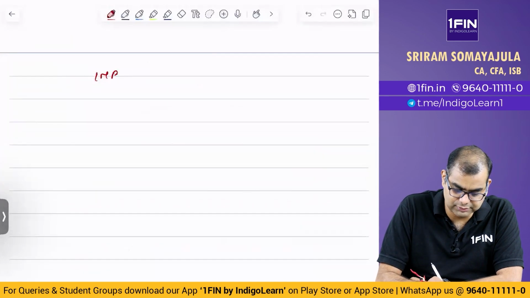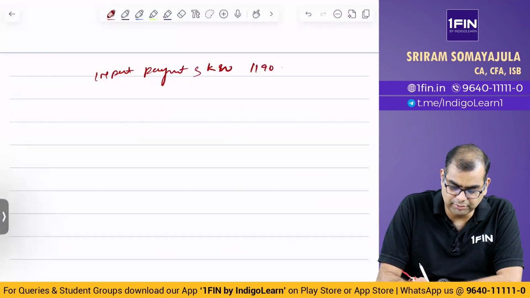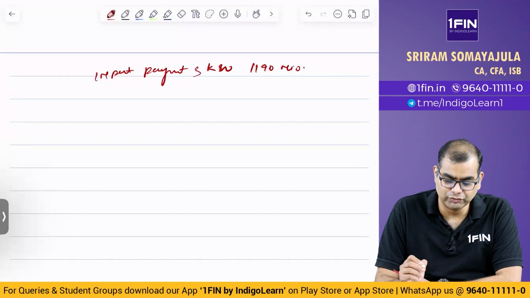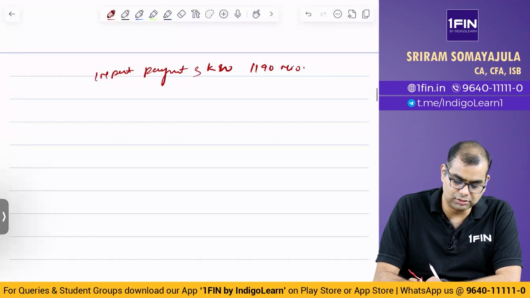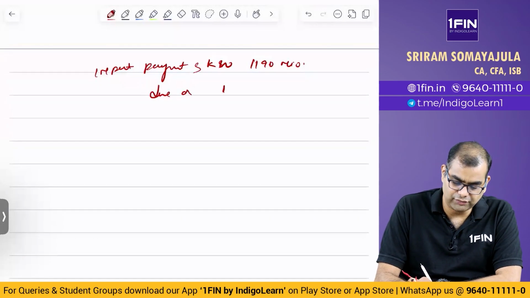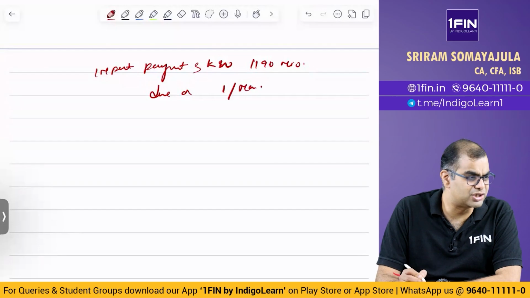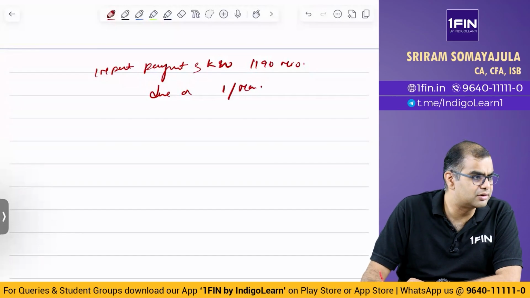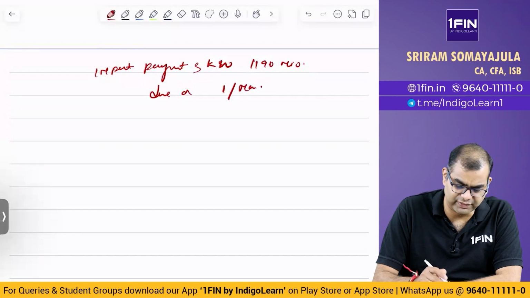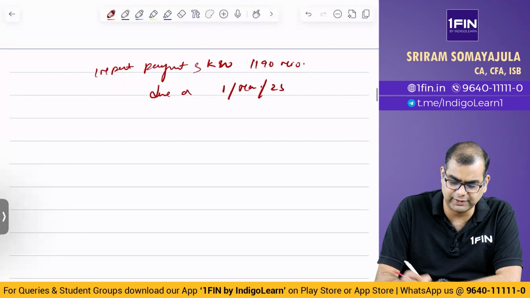Import payment, South Korean won 1190 million. Now this is due on 1 March. Which year? Have they mentioned any year? 1 March 25.